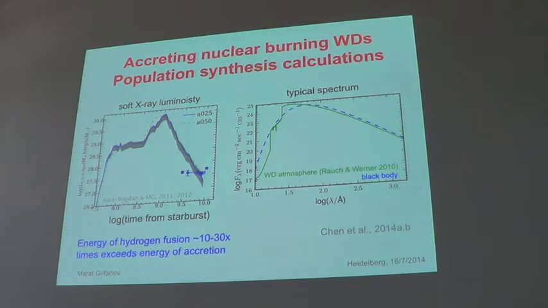And then, well, we did the population synthesis calculations. Best way we could do, Haiyang Chen, my PhD student in Garching, spent a large number of computing hours on the supercomputer of Yunnan Observatory, and he produced this using the MESA code, where we do evolutionary calculations for every binary, basically. And this is a prediction. This is what the spectra of these sources are. They are pretty soft, as I said.